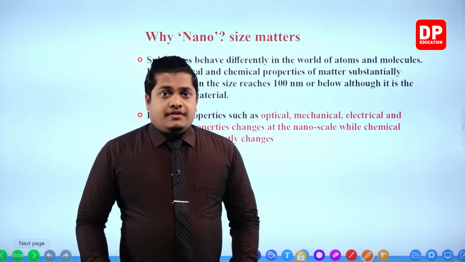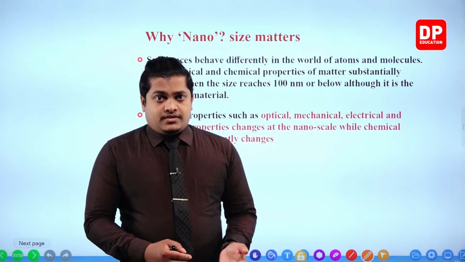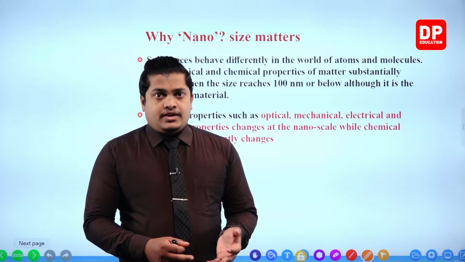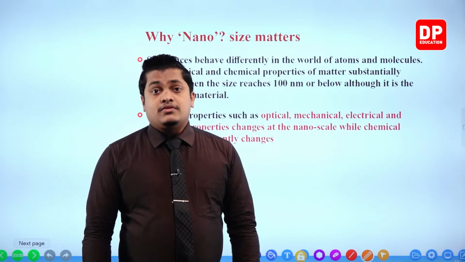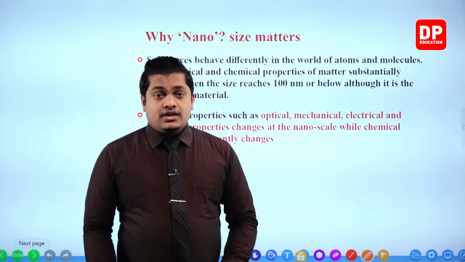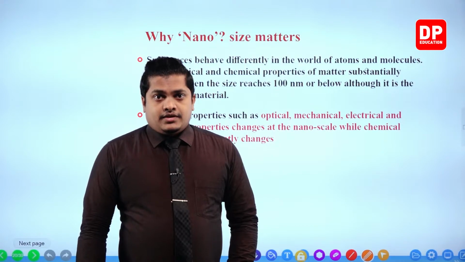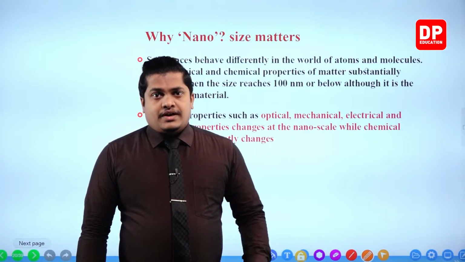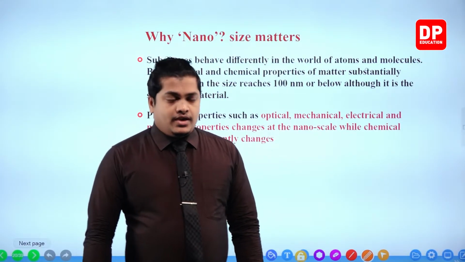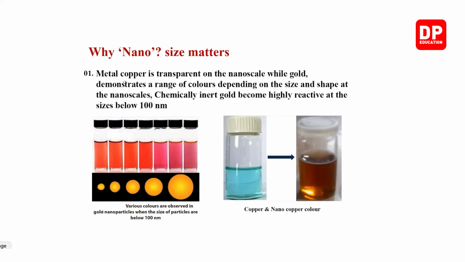However, upon change in the physical structures, my dear children, their chemical reactivity doesn't remain the same, but also changes dramatically. Drastically, their reactivity changes when these particles reach the nanoscale. Okay, the example given for that is metal copper. I told you that physical and chemical properties are going to change, so let's see an example.